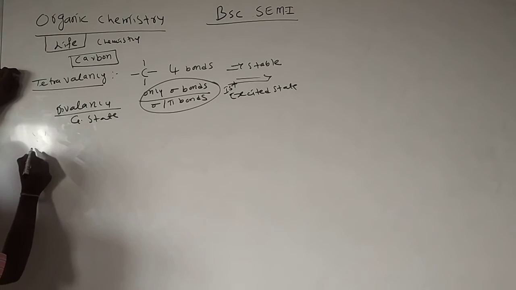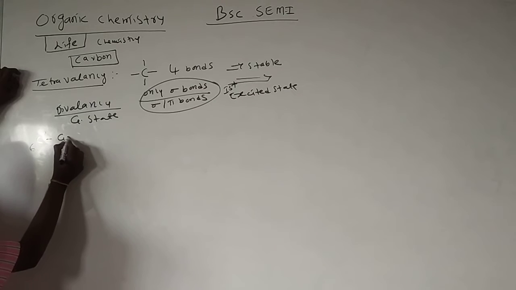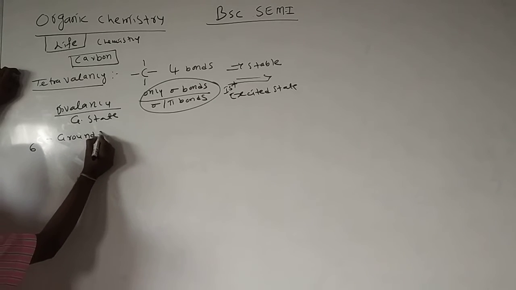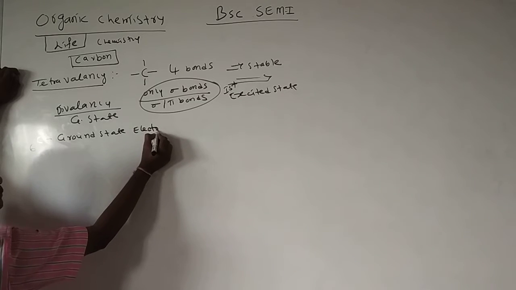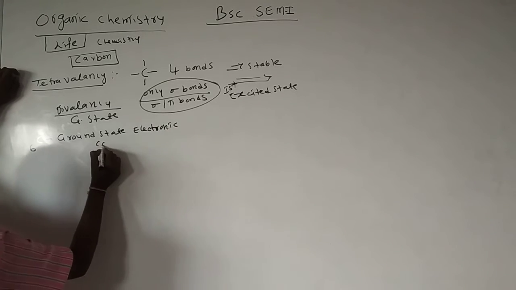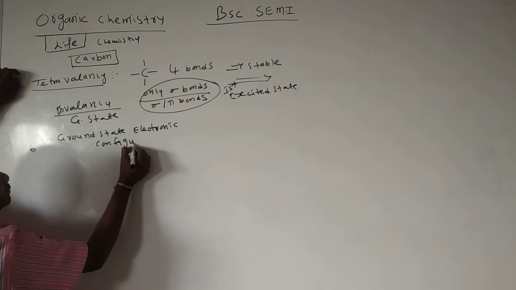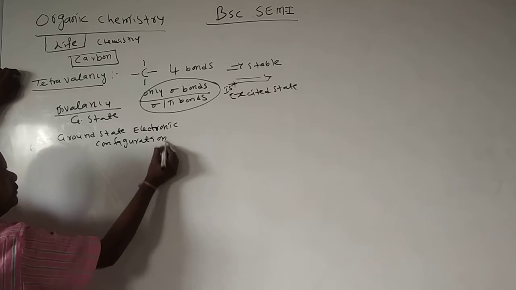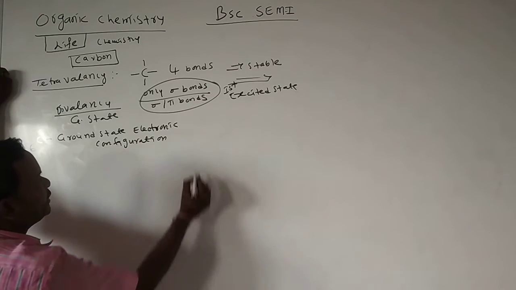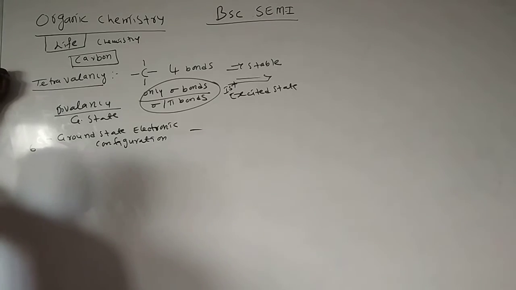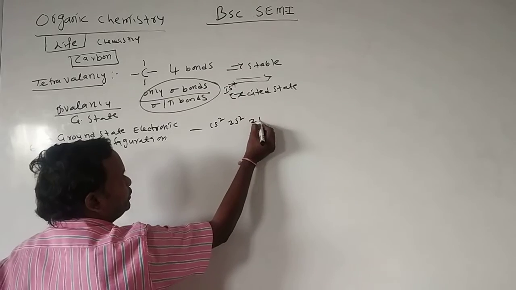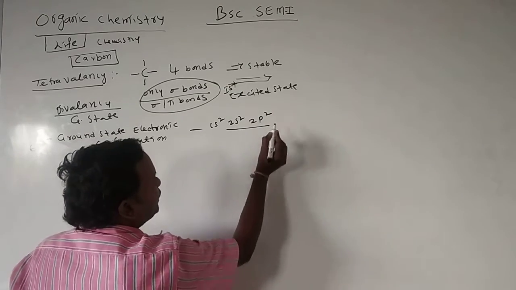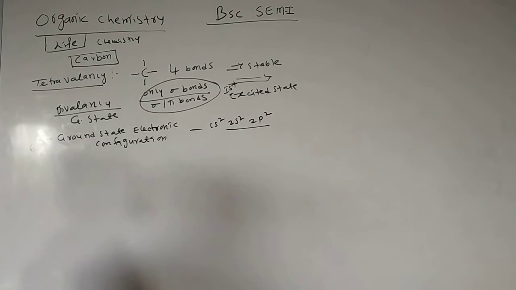Okay, carbon, atomic number 6, ground state electronic configuration: 1s2, 2s2, 2p2. We need only the outermost electronic configuration. Outermost means the last electronic configuration.